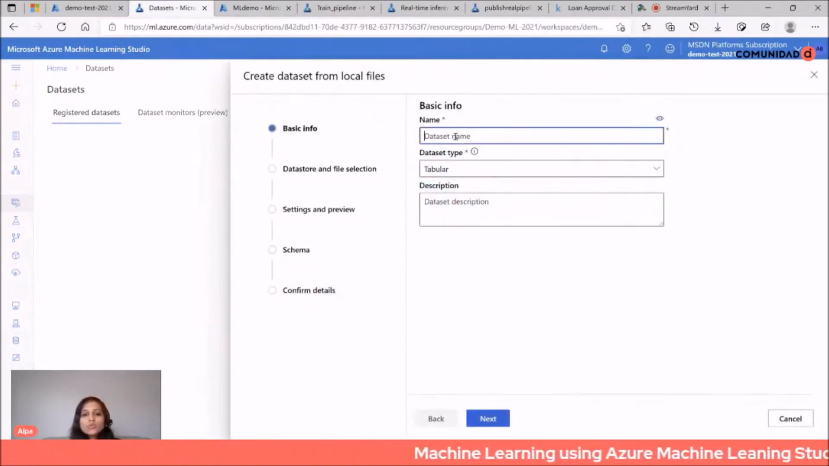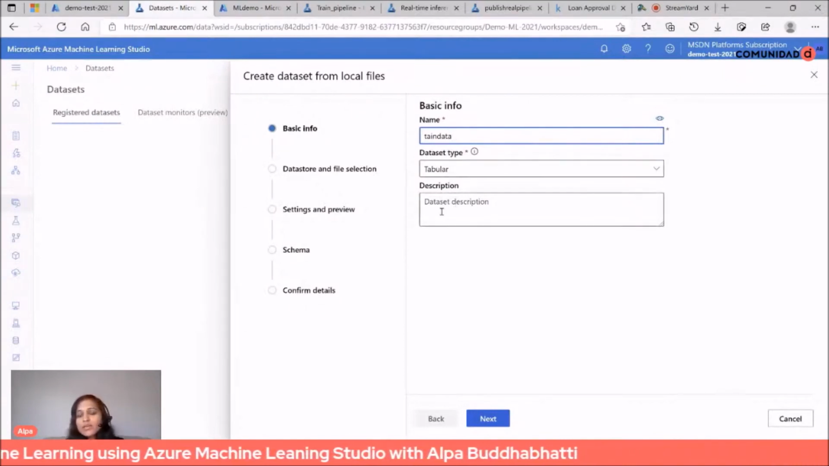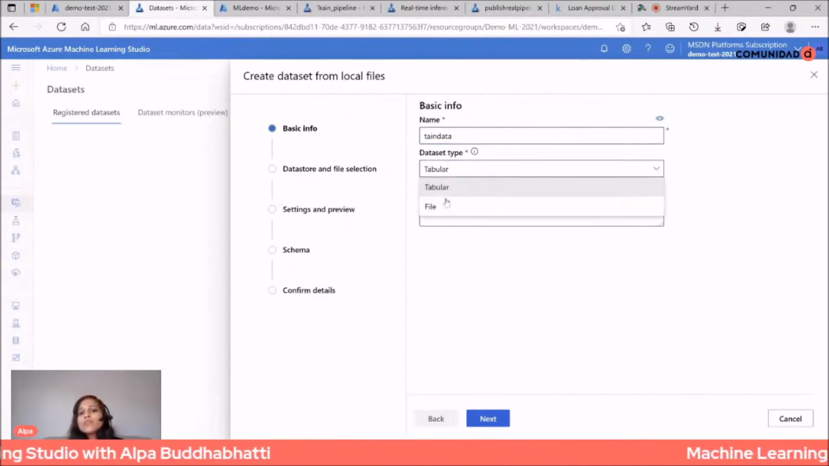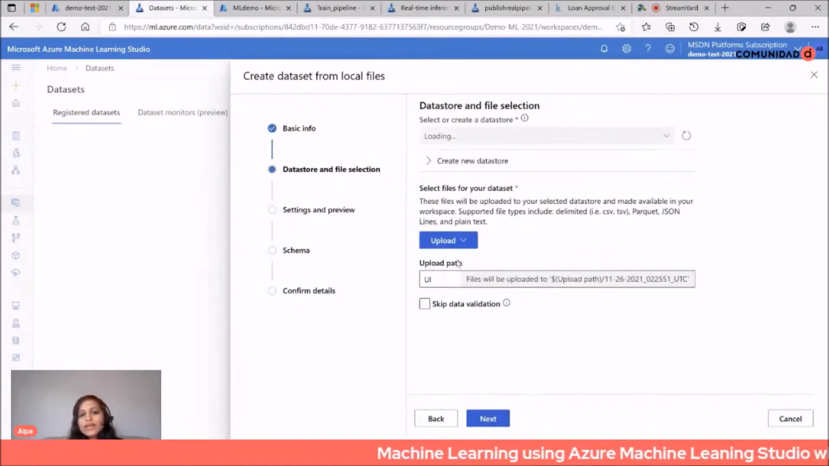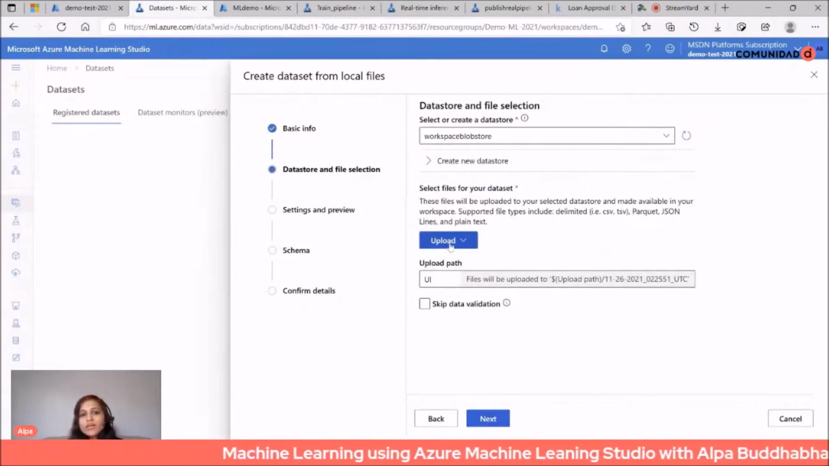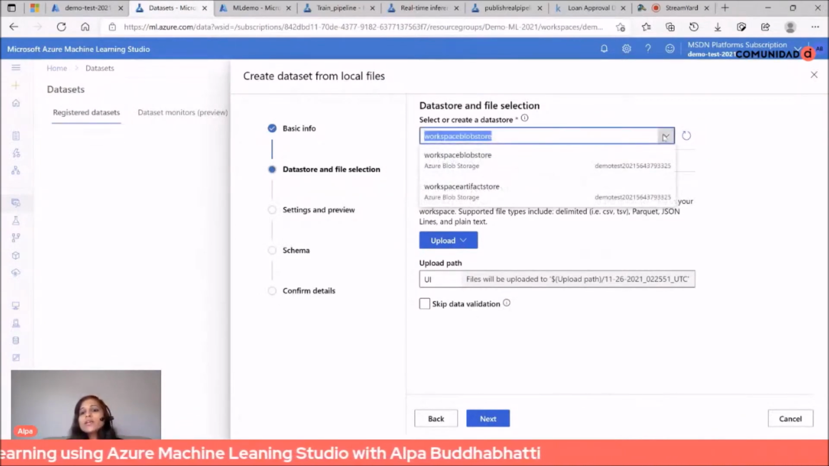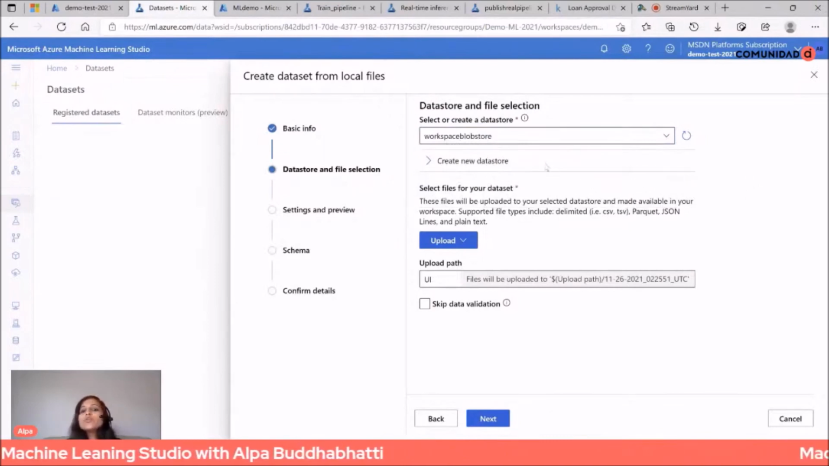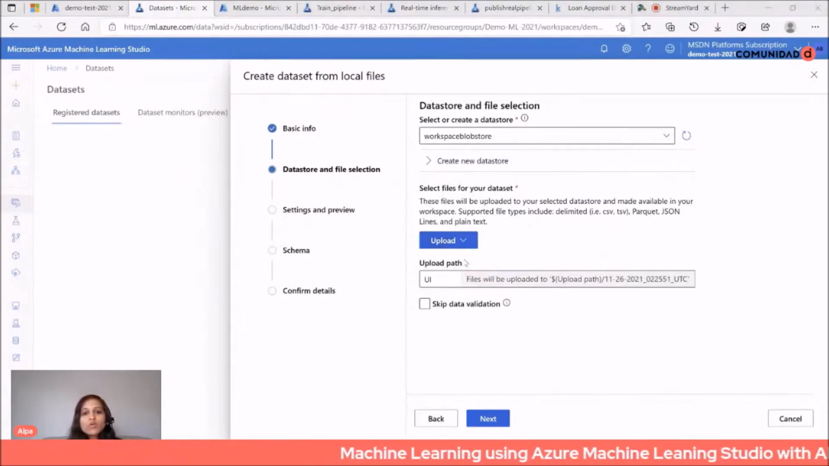So let's start with this one. Here you need to give a suitable name. So we can say it's train data, and you can give proper information if you like to. You can see your data in tabular format or file format, and then you click on next. Here you need to upload your file. You can change the storage account as well, but I'm using the default one. But you can change it here. You can have a new storage account as well if you don't want to use the existing one. And you can upload your file from your local machine.